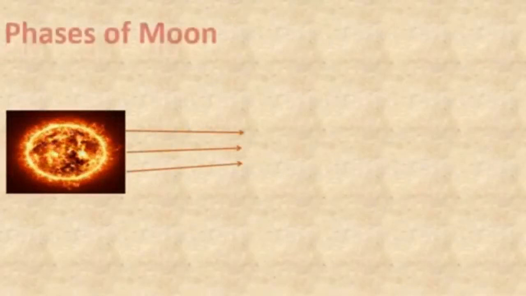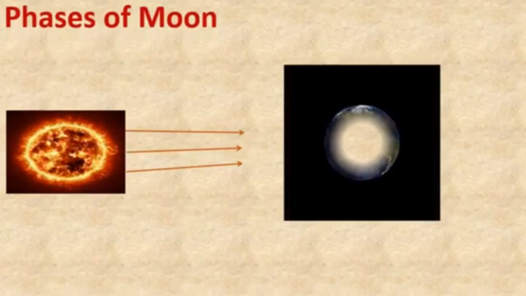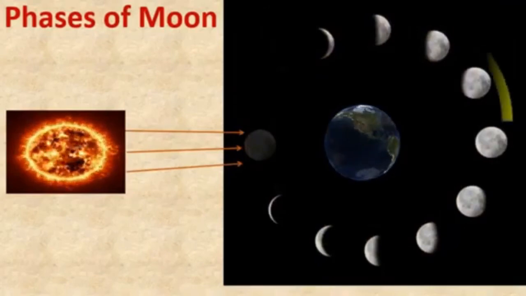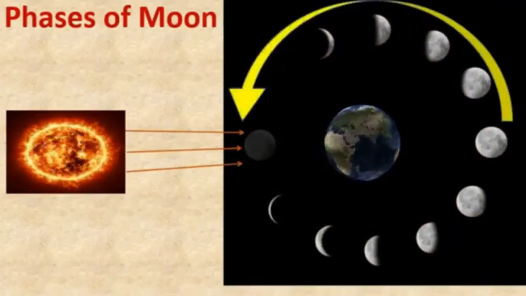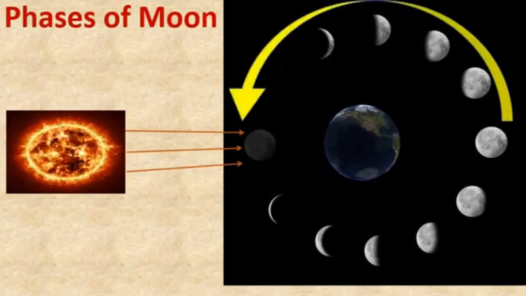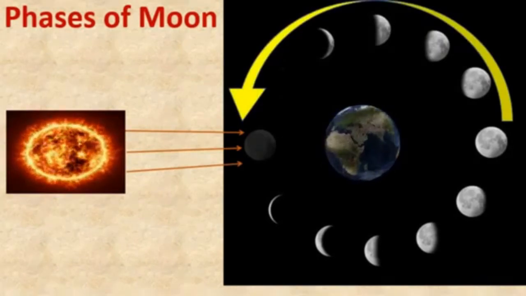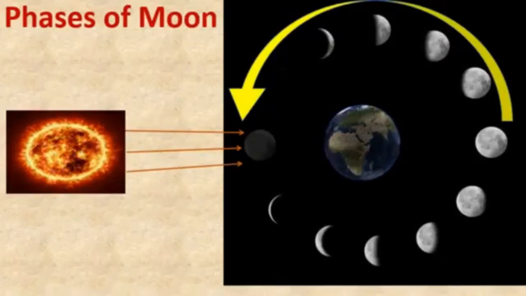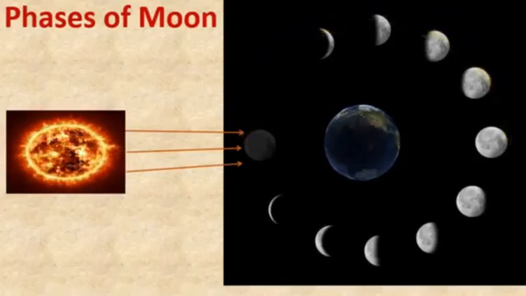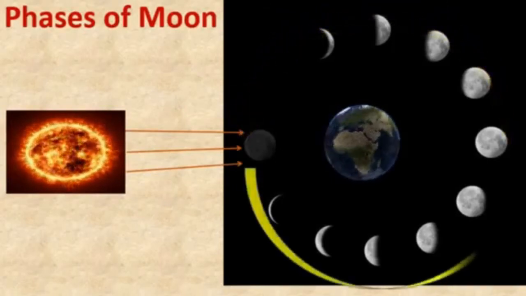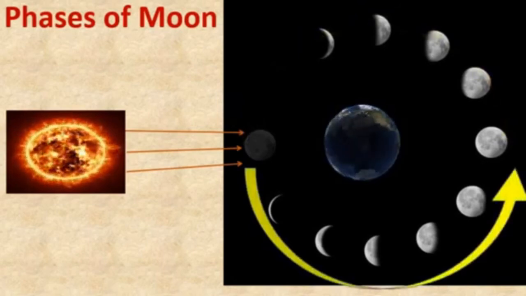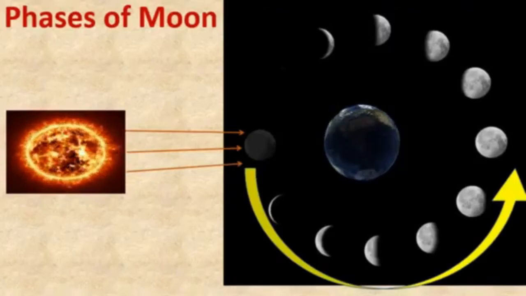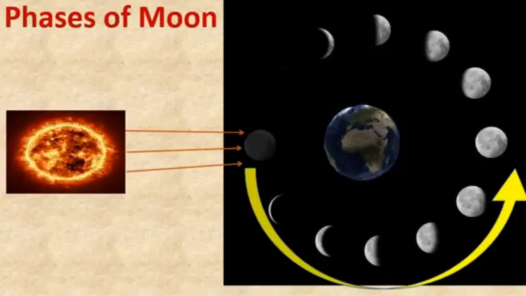Yes, students. From the full moon to the new moon, the illuminated part of the moon seen from the earth becomes smaller and smaller. From the new moon to full moon, it again grows bigger and bigger. These different shapes of the moon that we see are called phases of the moon. Got this, children?